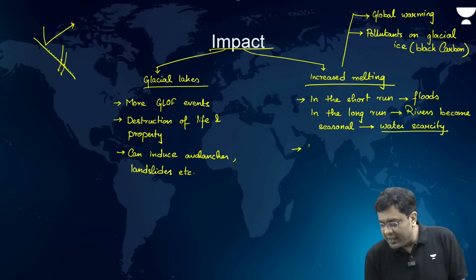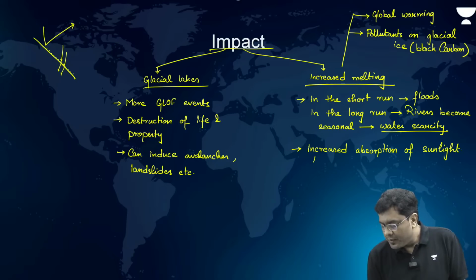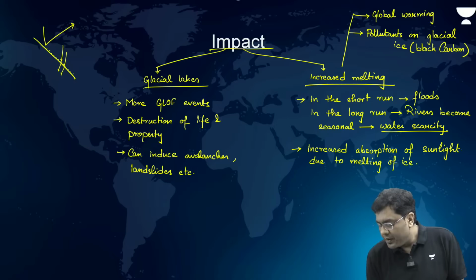So increased absorption of sunlight due to melting of ice, right? And that will lead to what?